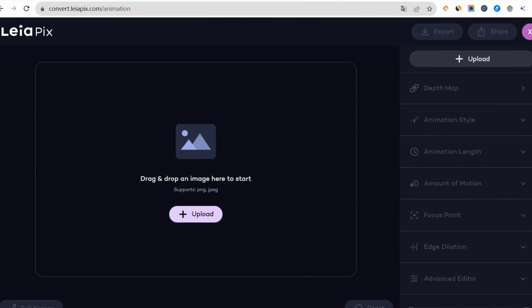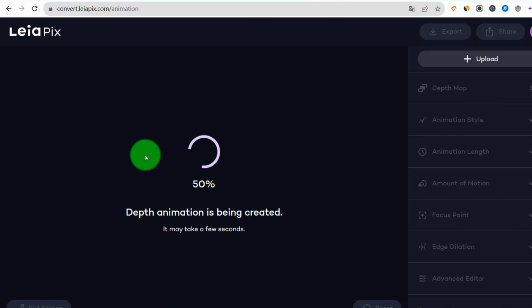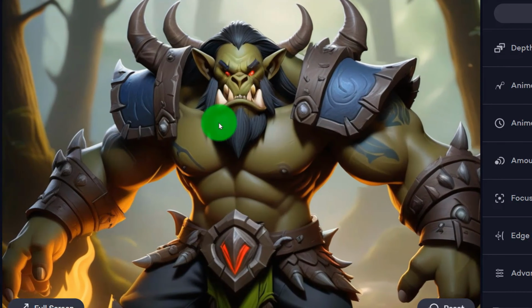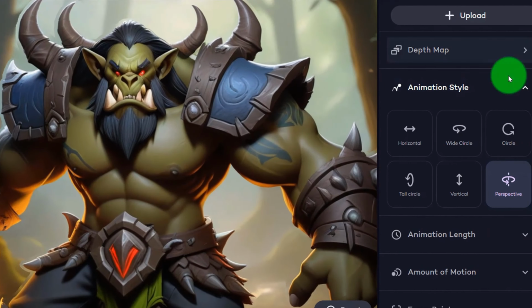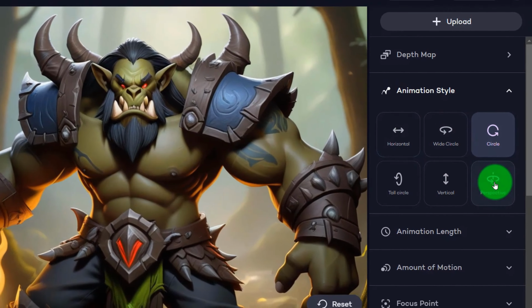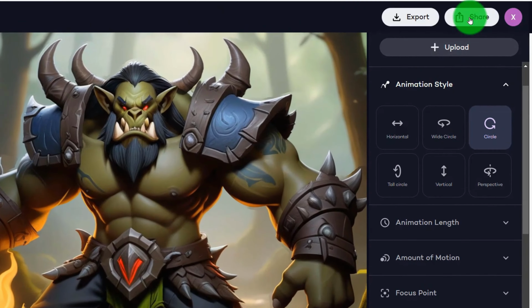Click create and upload the image to this website. We just need to upload that picture, and it can do it automatically, forming an animated video. You can adjust different parameters. Take this picture and make it animated in a different way. I can design different parameters based on this one.